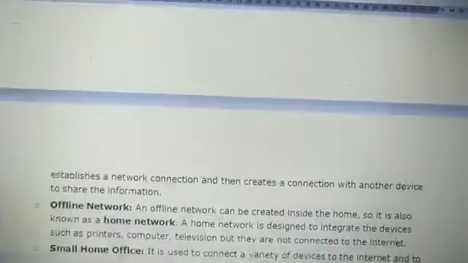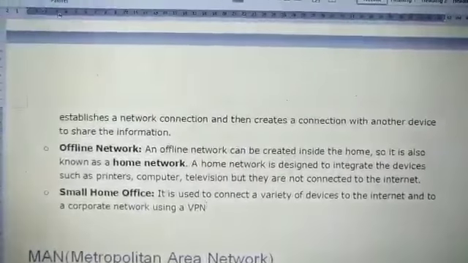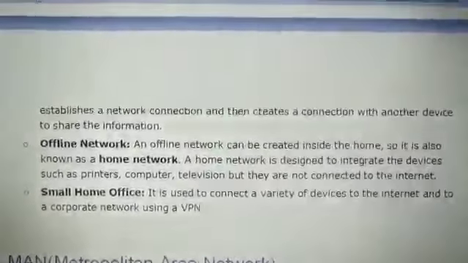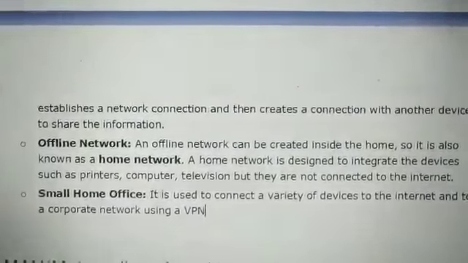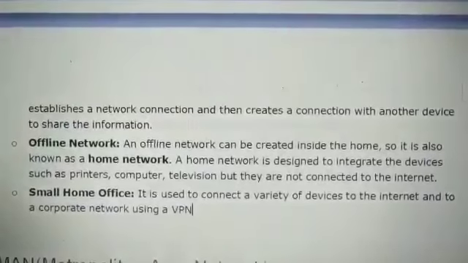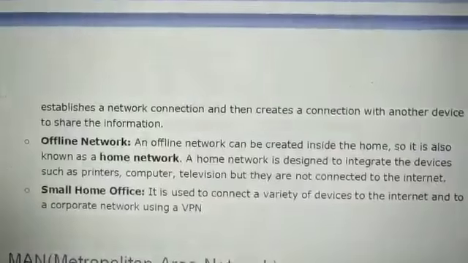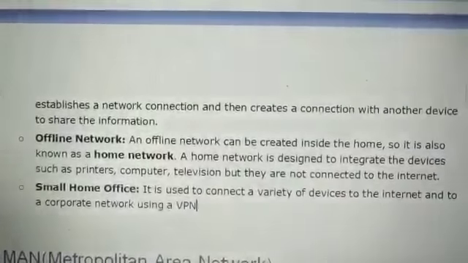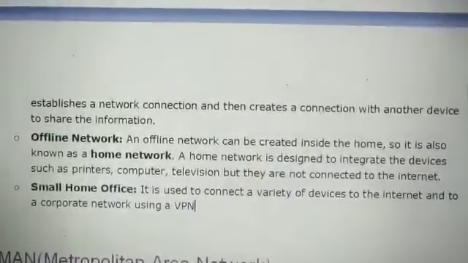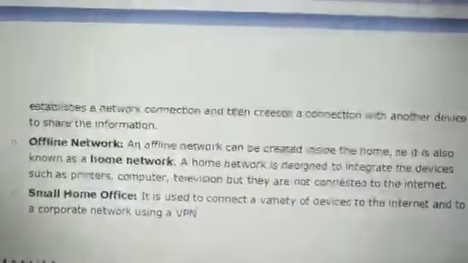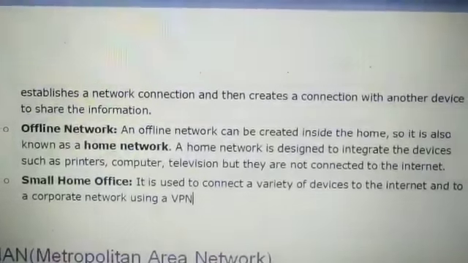Next point is offline network. Offline network can be created inside the home, so it is also known as the home network. Home network is designed to integrate devices such as printer, computer, television, but they are not connected to the internet. So we have to clearly understand this.